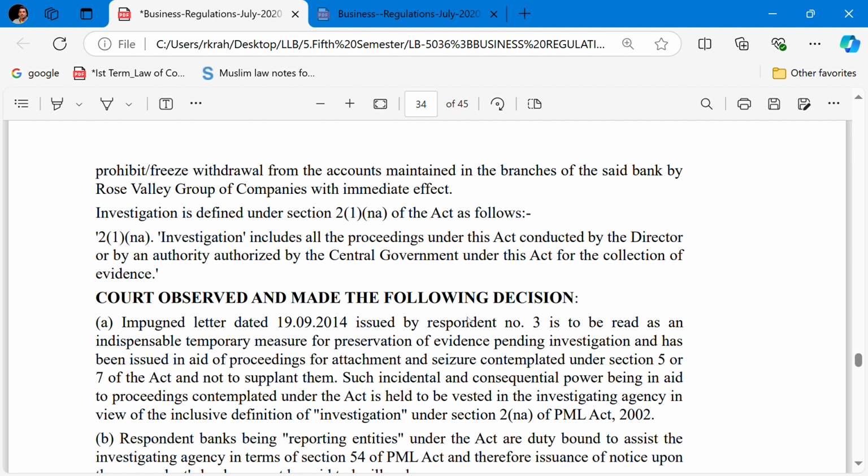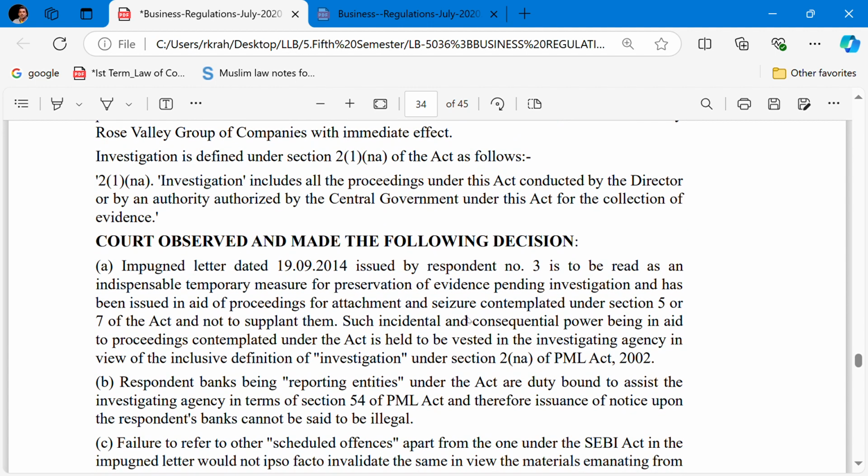Such incidental and consequential power, being in aid of the proceedings contemplated under the Act, is held to be vested in the investigation agency in view of the inclusion of the definition of investigation under Section 2(1)(na) of the PMLA Act.